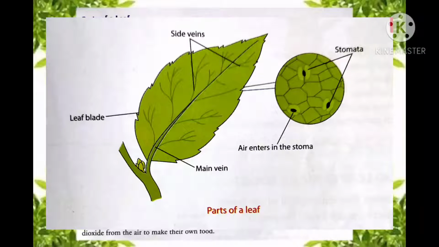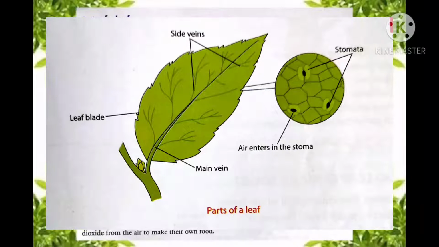So these veins help in taking water and minerals to the leaf, and when water and minerals reach the leaves, food is prepared there with the help of chlorophyll present. After the food is prepared, these veins help in transporting that prepared food from the leaf to other parts of the plant. So you can see the importance of these veins. These veins are very important in the process of making food, which is known as photosynthesis.